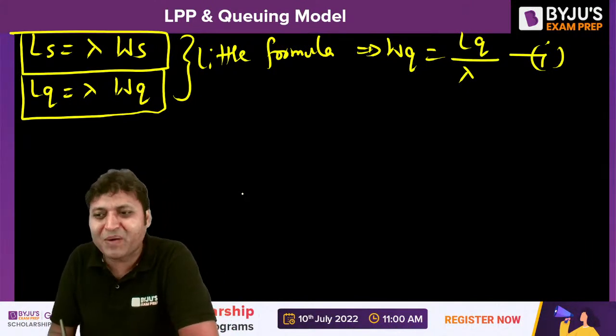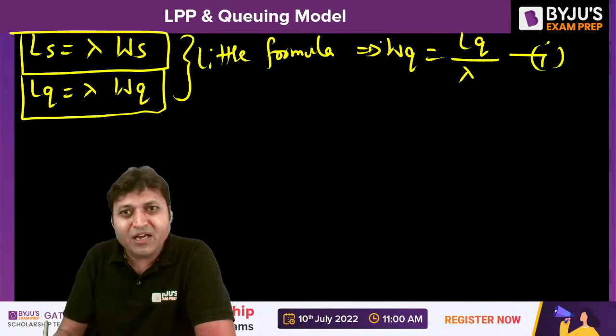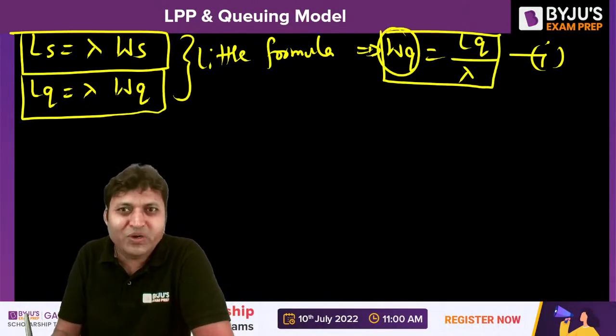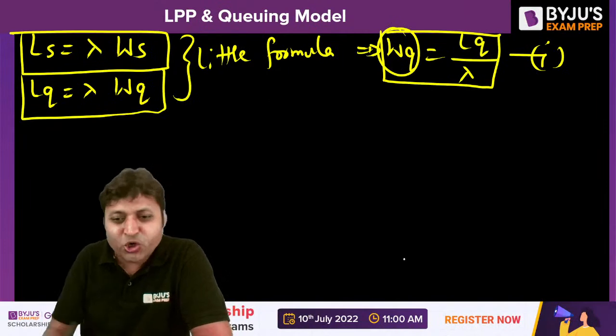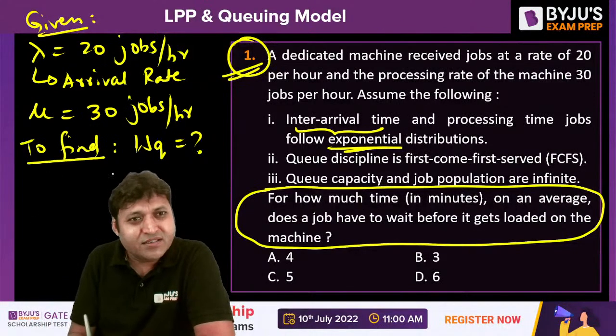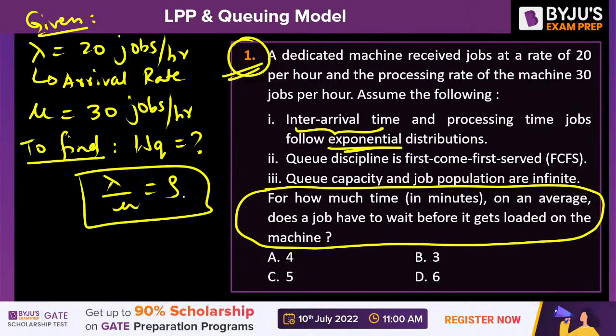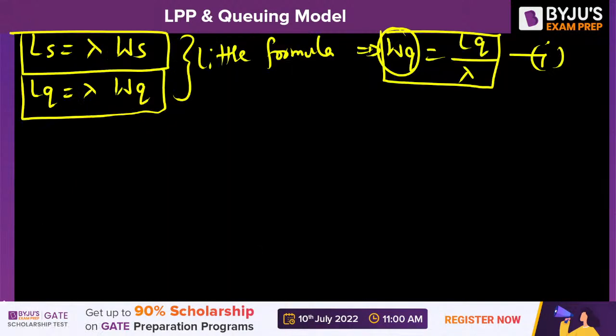LQ by lambda. Hi Shubham, good evening, welcome. You can easily develop the formula for WQ in terms of lambda, mu and utilization factor. Do you know what is lambda by mu? That is denoted by rho, which is called the utilization factor. Lambda by mu is called the utilization factor.